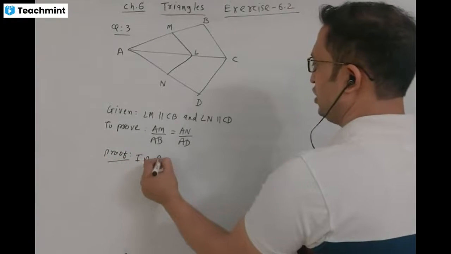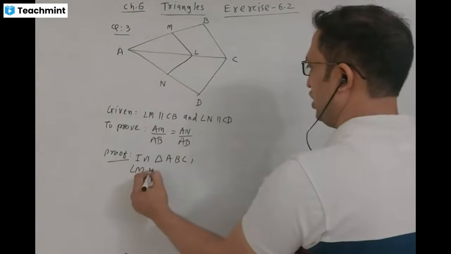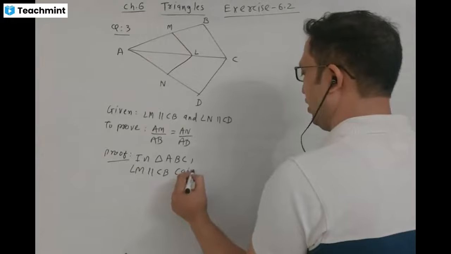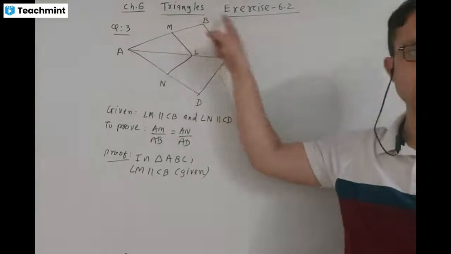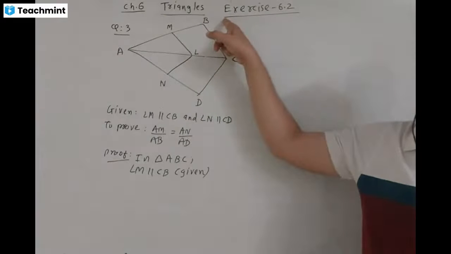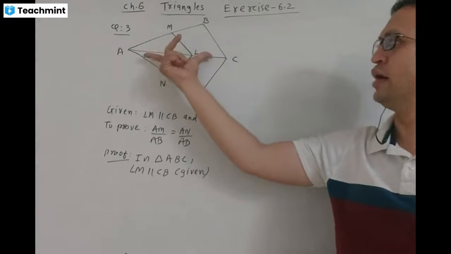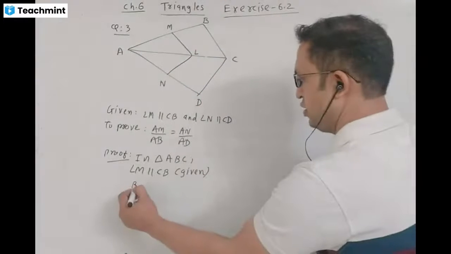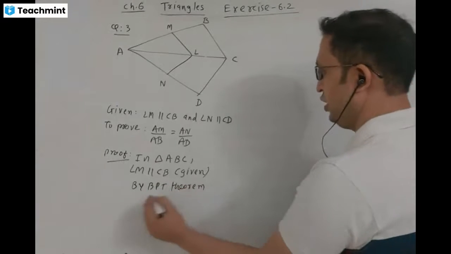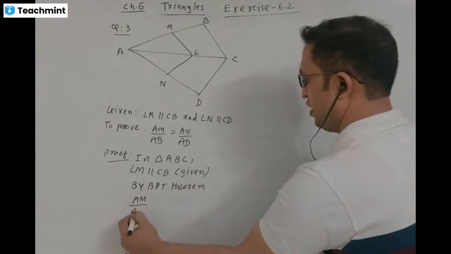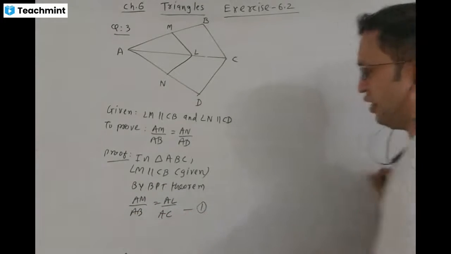In triangle ABC, LM is parallel to CB. This is a given for us. Therefore, by BPT theorem, AM divided by AB is equal to AL divided by AC. That is resulting value 1.